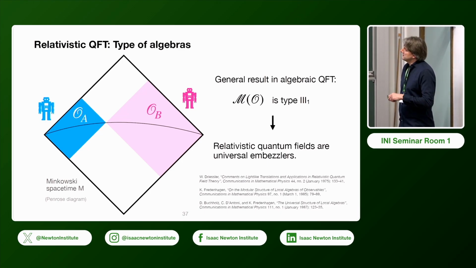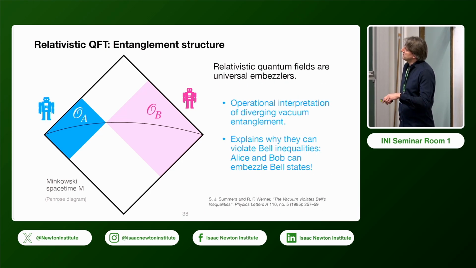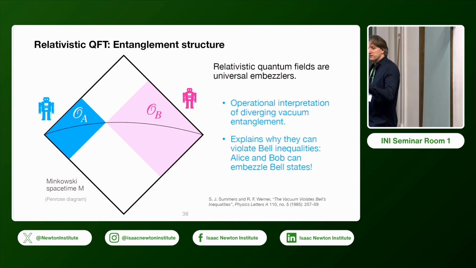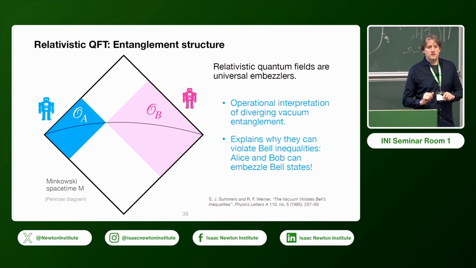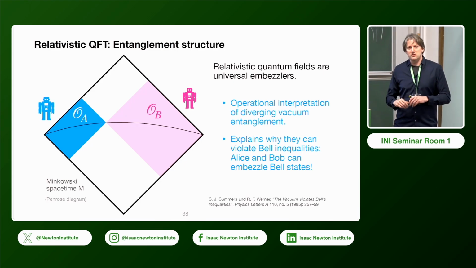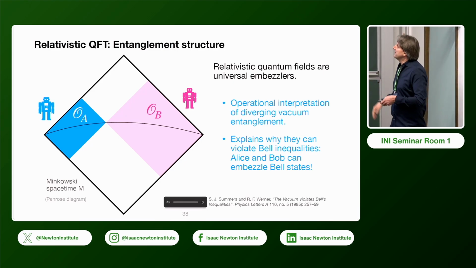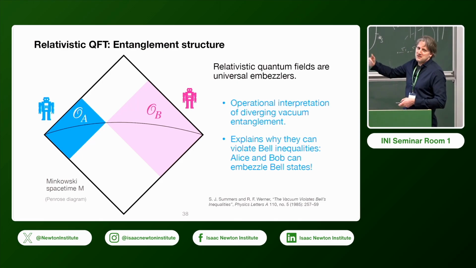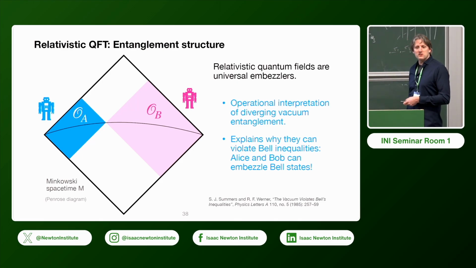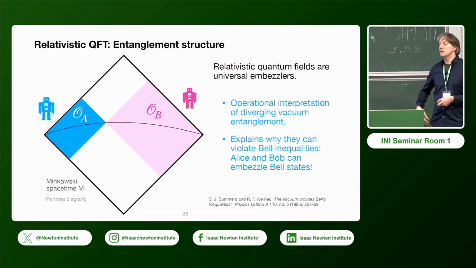What's nice about this statement is that, on the one hand, it gives an operational interpretation to the infinite amount of entanglement present in the relativistic vacuum state. Typically, it is just said that the vacuum is infinitely entangled, but it's infinitely entangled in this precise operational sense if you use embezzlement of entanglement to characterize it.